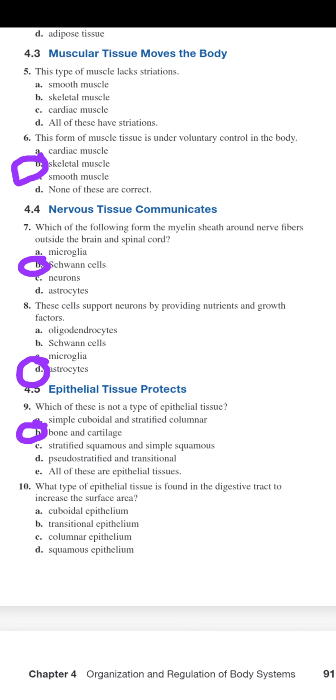And these all are types of epithelial tissue, but bone and cartilage are a type of connective tissue. What type of epithelial tissue is found in the digestive tract to increase the surface area? So think about your intestines. Do you want to increase your surface area? How am I gonna do that? Cuboidal, transitional, columnar, squamous. This one is present in the lungs. Columnar. Yep, I think it's columnar.